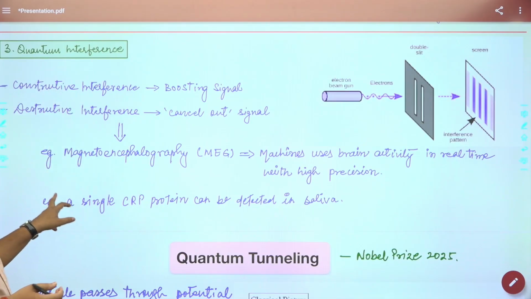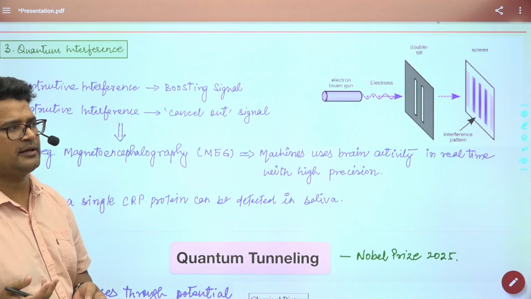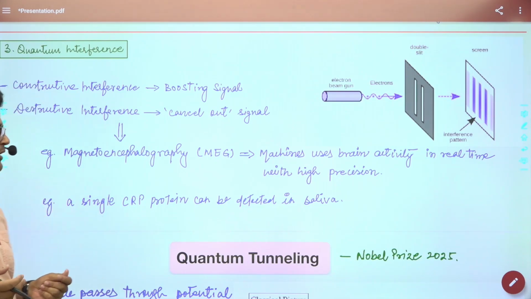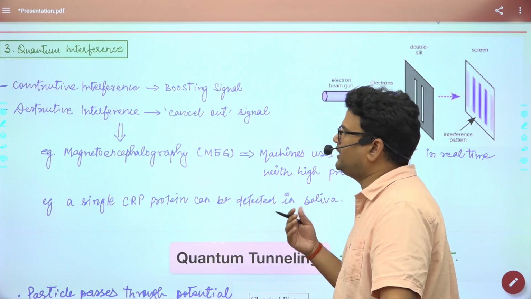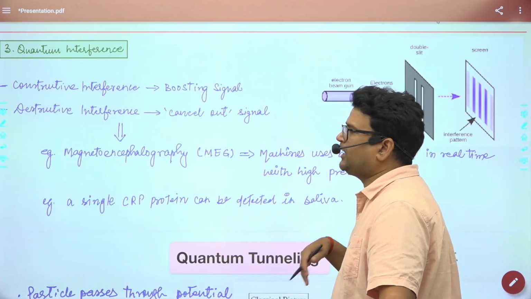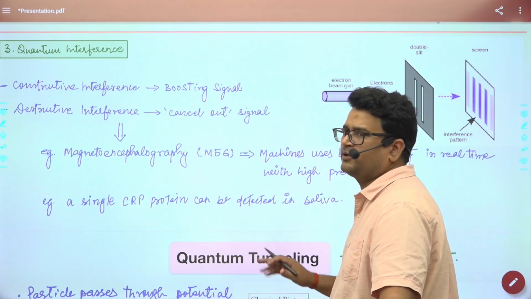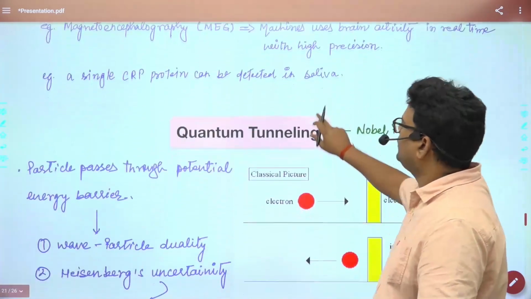It can also be used to identify a single C-reactive protein. CRP protein you must have heard of during the COVID period. So even a single protein in your saliva, it provides high precision to detect that particular protein in one stroke. All right, in one stroke.